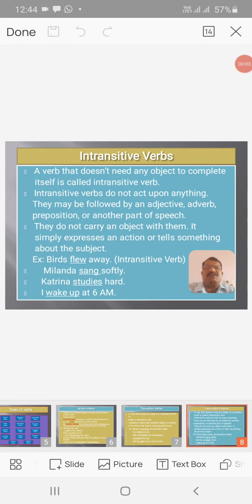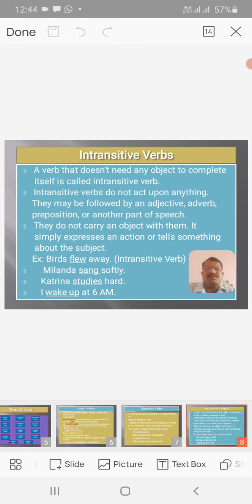Friends, in the previous slide, we discussed transitive verbs. Now, we are talking about intransitive verbs. What do you mean by an intransitive verb? A verb that doesn't need any object to complete itself is called an intransitive verb. In other words, intransitive verbs do not act upon anything. They may be followed by an adjective, adverb, preposition, or another part of speech.